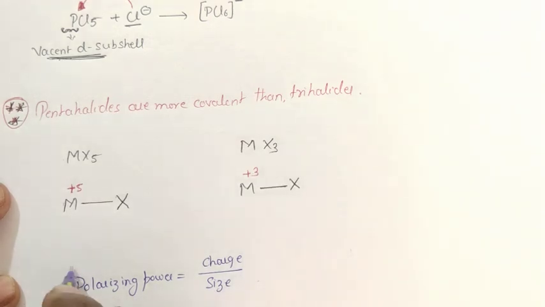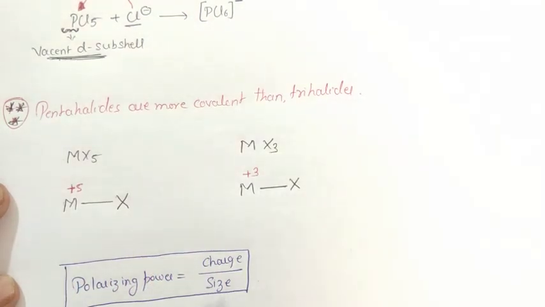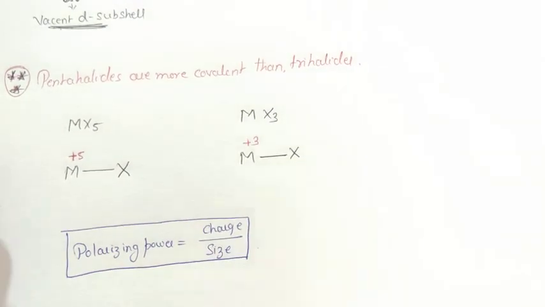This concept you have learnt in first year PUC, in atomic structure. The greater the polarizing power, the greater the covalent character. The lesser the polarizing power, the lesser the covalent character.